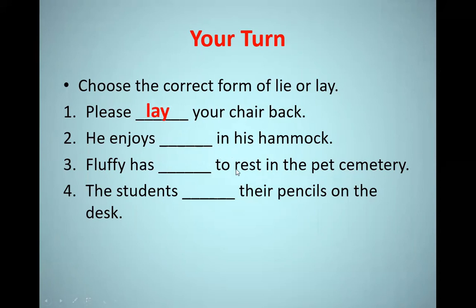The second sentence, he enjoys in his hammock. Here, after the verb, there is a prepositional phrase, in his hammock. So there is no object here. So we have to choose lie. But we take care that enjoys as a verb is followed by the ing form, so it's going to be lying. He enjoys lying in his hammock.